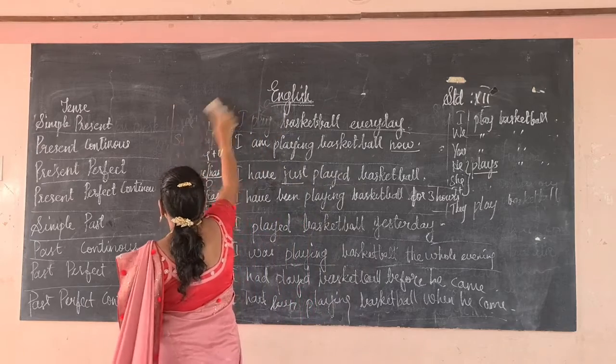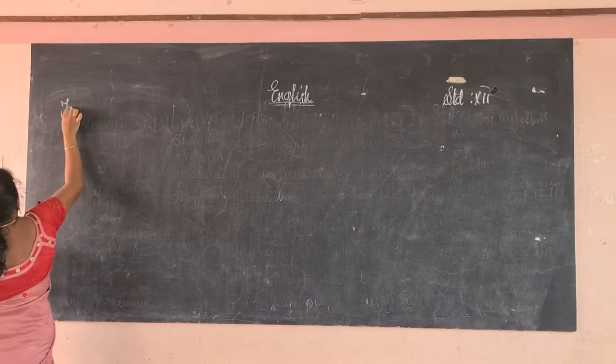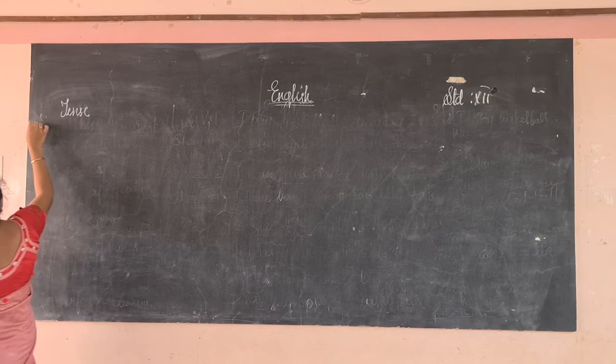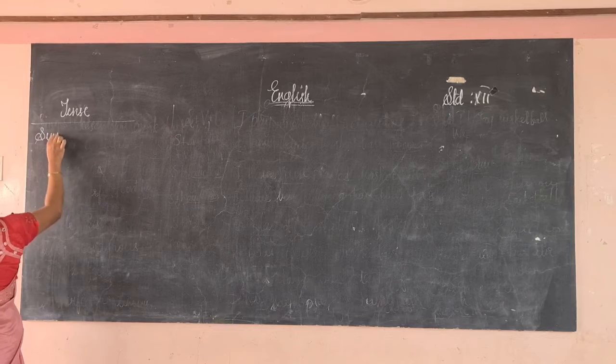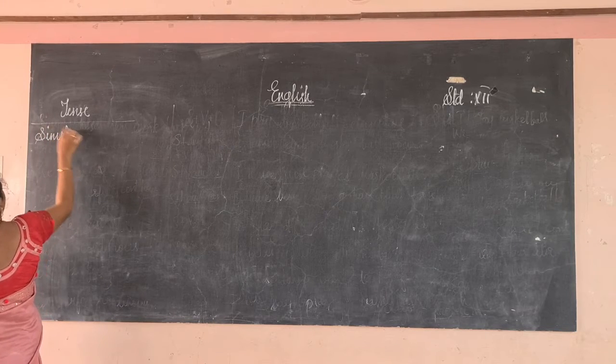Okay. Shall I rub this? In your book they had given simple future and future continuous. We will discuss the future perfect and future perfect continuous also. Okay.